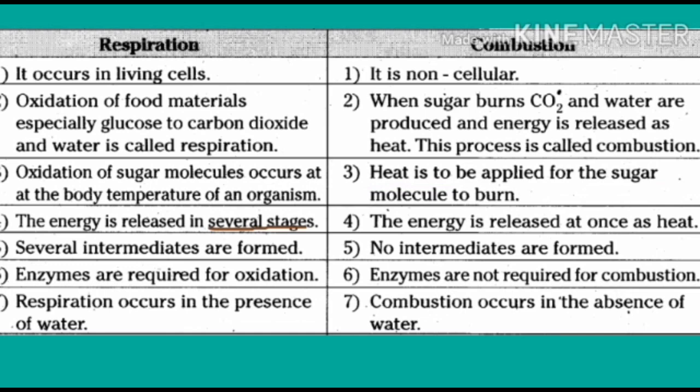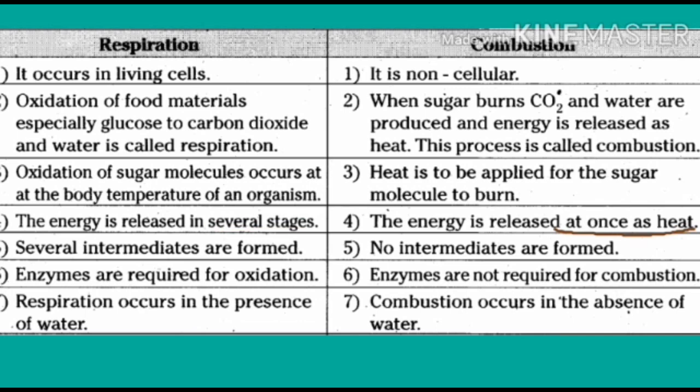So in the various stages, various forms of energy are produced, but in combustion, energy is released at once, and that is only in the heat form. The fifth one is that several intermediates are formed. In respiration, glucose undergoes a series of reactions, followed by glycolysis, Krebs cycle, and electron transport.